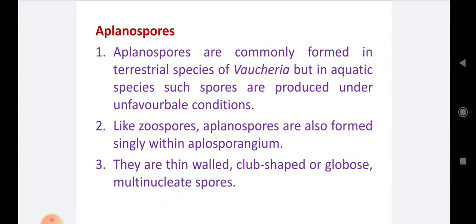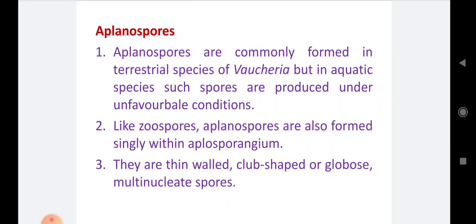Then aplanospores. Number 1, aplanospores are commonly formed in terrestrial species of Vaucheria, but in aquatic species such spores are produced under unfavorable conditions. Here there are two conditions about the formation of aplanospores. In terrestrial species they are common, but in aquatic species they develop only in unfavorable conditions.